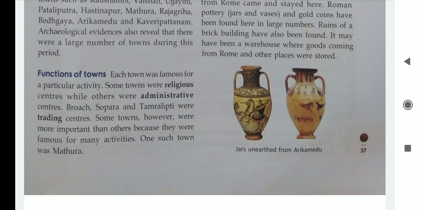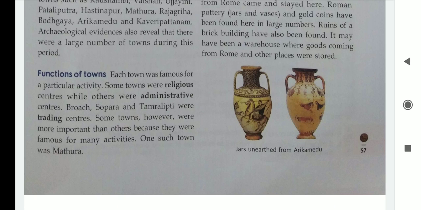Let us sum up the chapter once. Iron tools led to an increase in the production of the crops. The main reason of this growth was the coming of the iron tools. Arts and crafts flourished. Pottery making, weaving, metal work, cloth weaving, coin minting, and bead making were popular occupations. So, if you are asked which are the popular occupations, you can mention any five or seven from these.